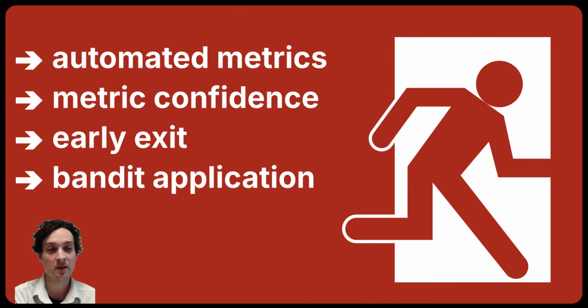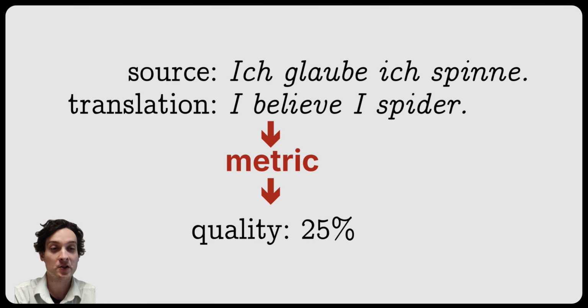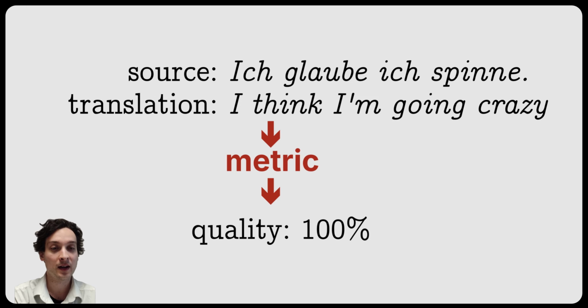Having an efficient automatic evaluation that knows when it's correct or not is super useful, especially at scale. Automatic metrics give us an estimate of translation quality. For example, this German idiom is translated literally and misses the meaning, so hopefully a metric would give it a low score. In contrast, this is a perfect translation and should receive 100%.